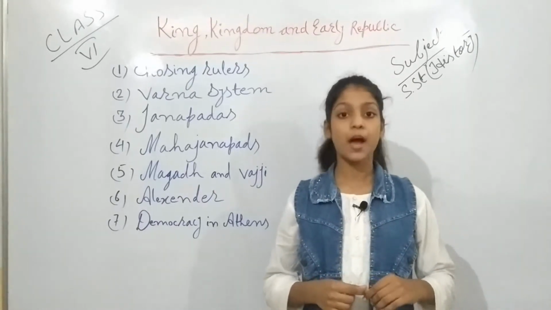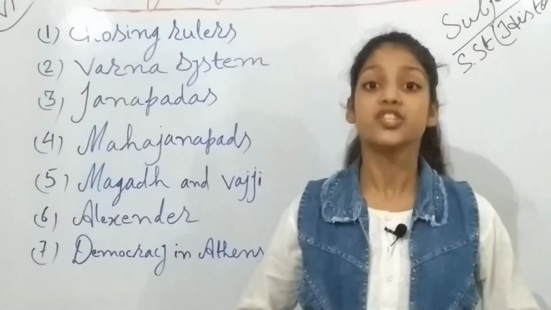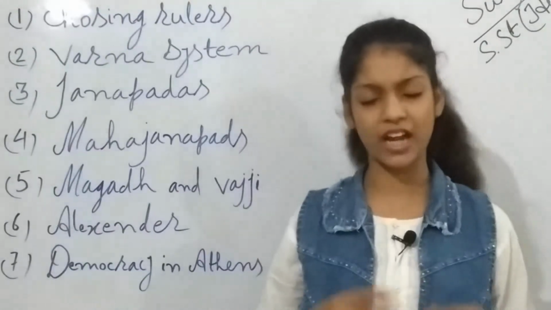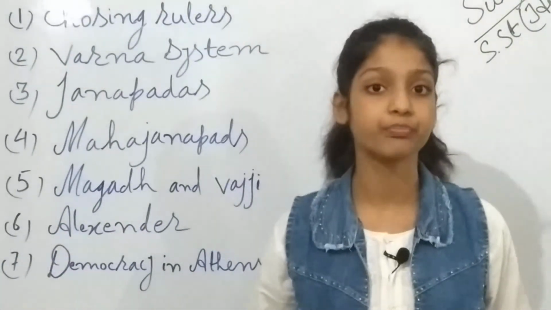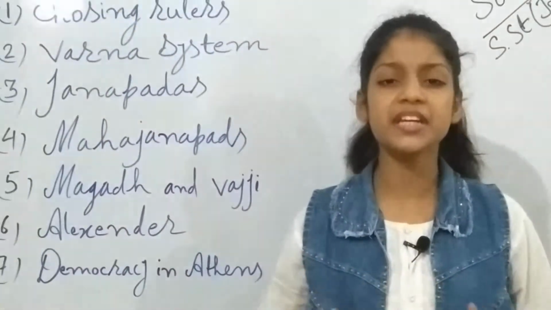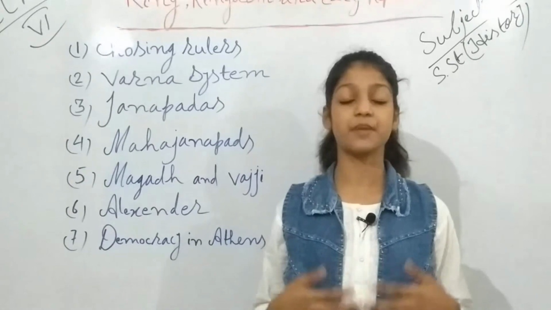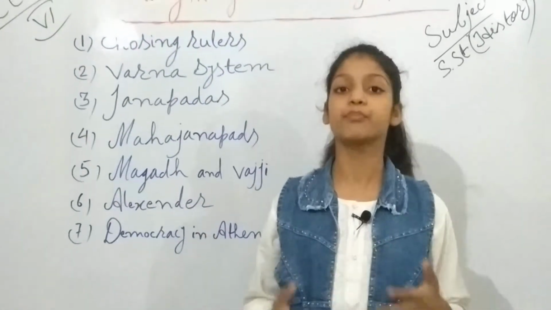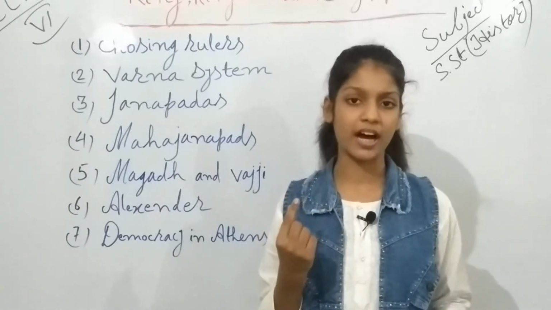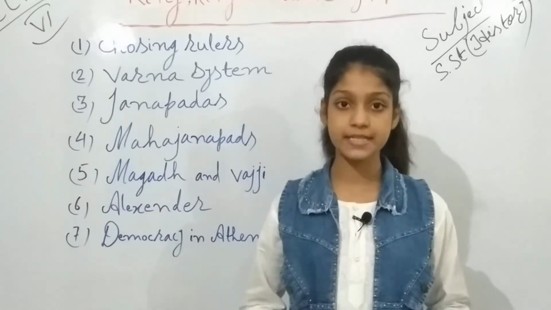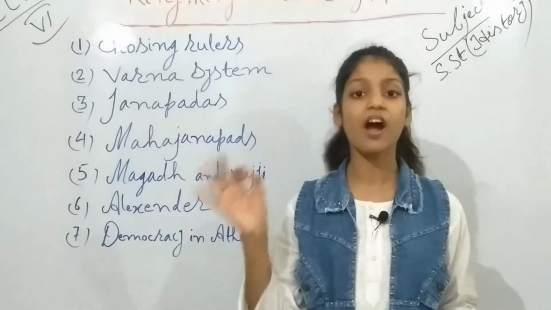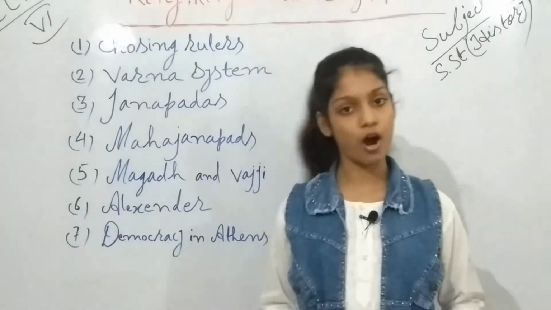They were chosen by the Jana. Jana are the people, like now, they are chosen by people. But how? They also did sacrifices and many rituals to become the king, to become the rulers. One of the sacrifices or rituals is the Ashwamedha Yagya. Repeat once with me, Ashwamedha Yagya, or we can say horse sacrifice.